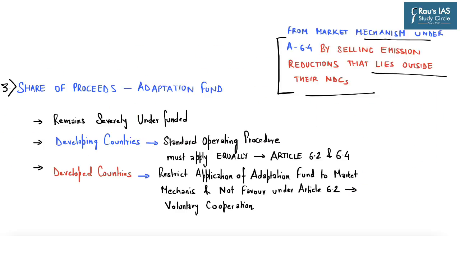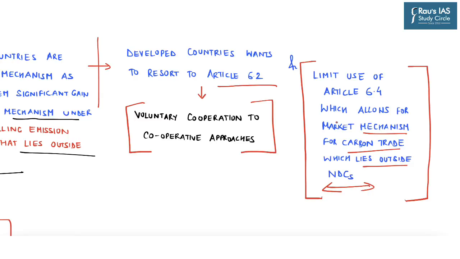And the third critical issue highlighted in this newspaper also arises from the same problem, and it talks about the share of proceeds, especially regarding the adaptation fund. Now this article says that the adaptation fund remains severely underfunded. And in this regard, the developing countries want a standard operating procedure which should be equally applied to Article 6.2 and also Article 6.4. That is, it should equally apply to the market mechanism for carbon trading which lies outside NDC, and it should also apply equally to the voluntary cooperation through cooperative approaches by developed countries.